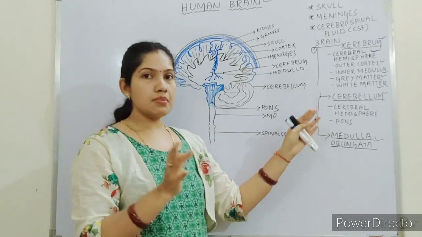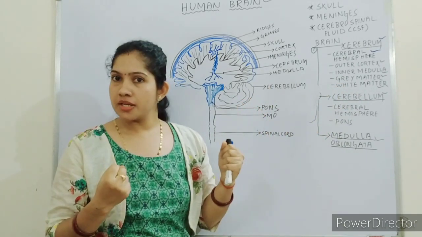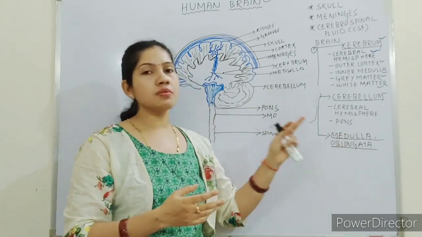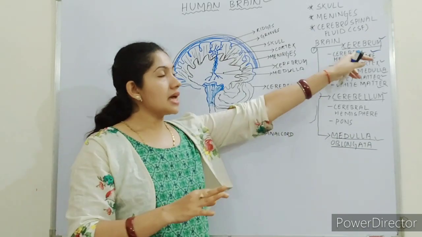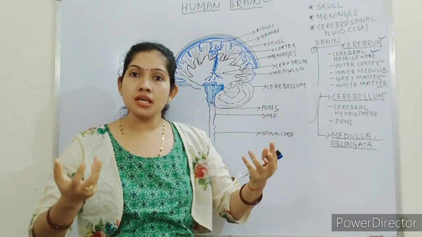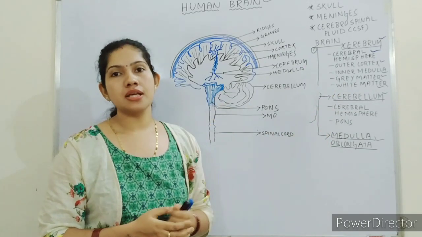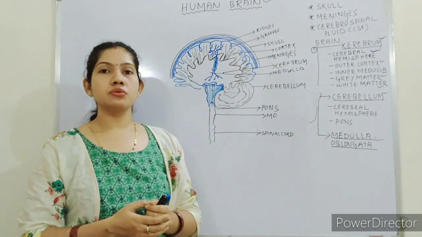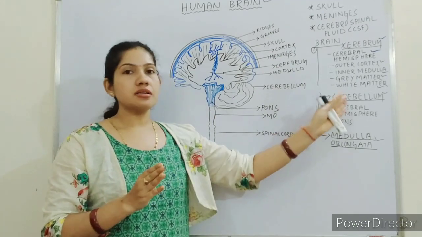So remember, cerebellum helps in controlling all the voluntary activities, and medulla oblongata helps in controlling all the involuntary activities. Cerebrum helps in controlling intelligence, memory, willpower, thinking power. So these are all the functions of the three parts. Got it? Cerebrum is the largest part, and the smallest part is the cerebellum.